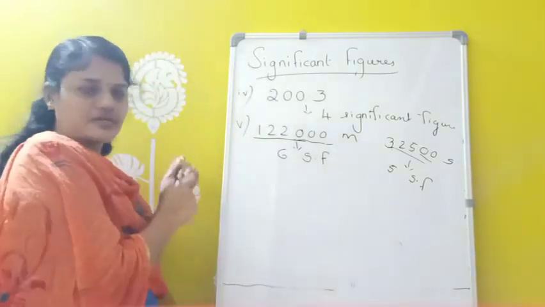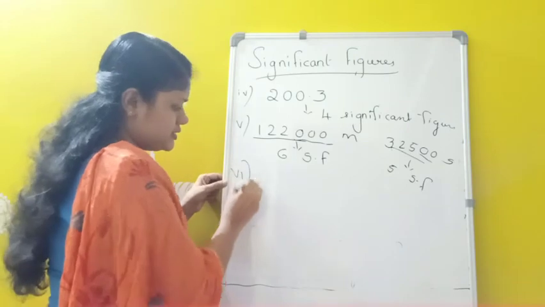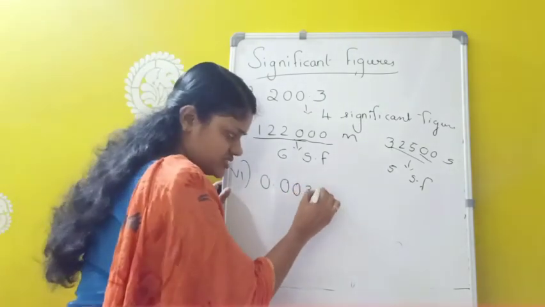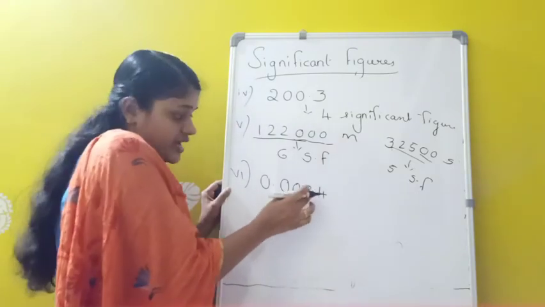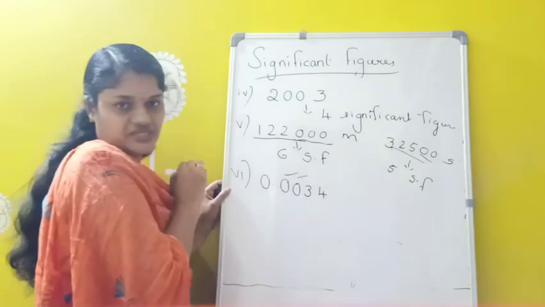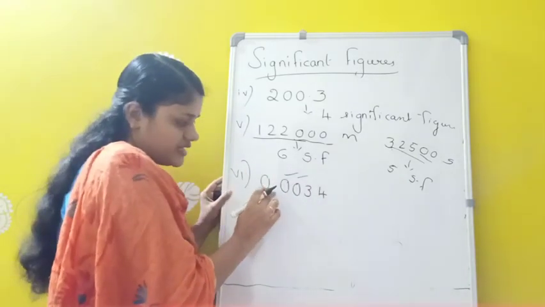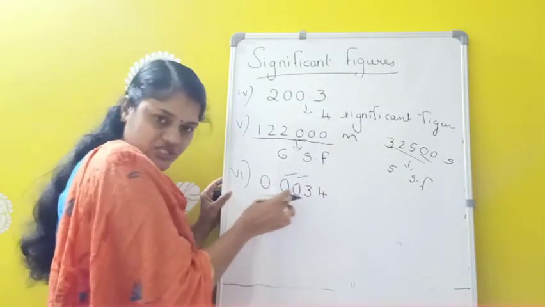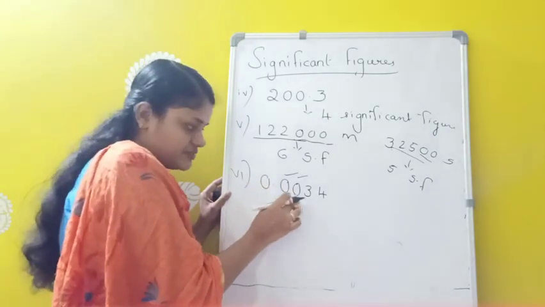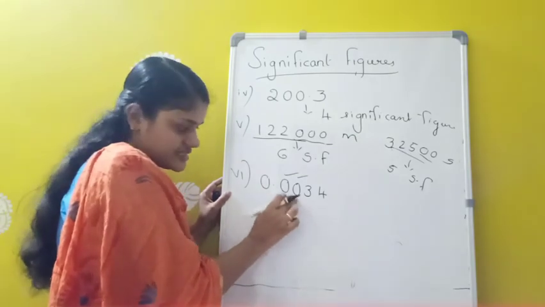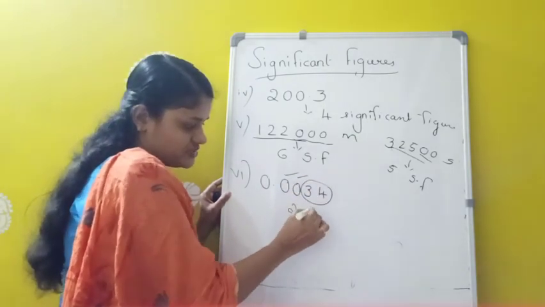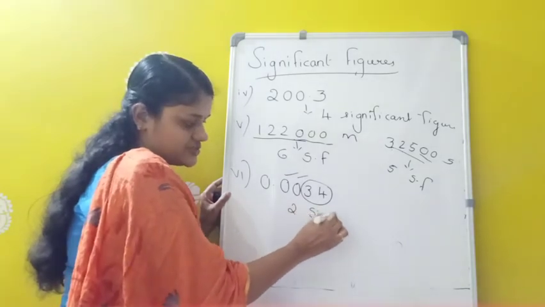The zeros coming after a decimal and before a non-zero digit, and if this number is less than 1, at that time these zeros are not significant. That means these zeros are not significant. We have only how many significant figures here? 2 significant figures.